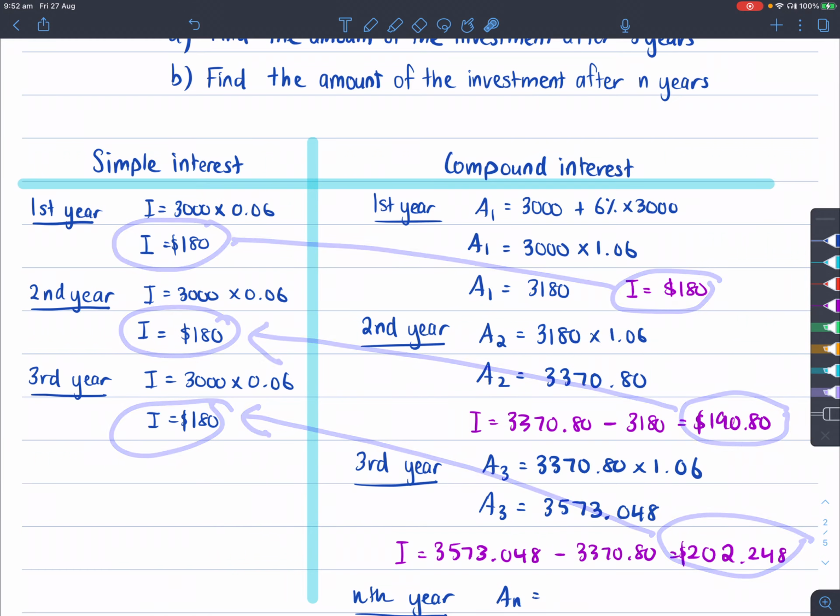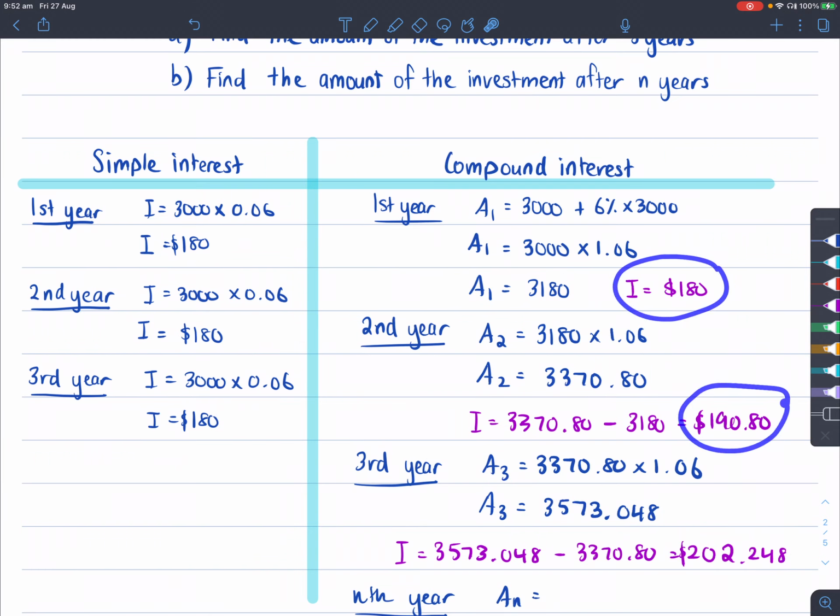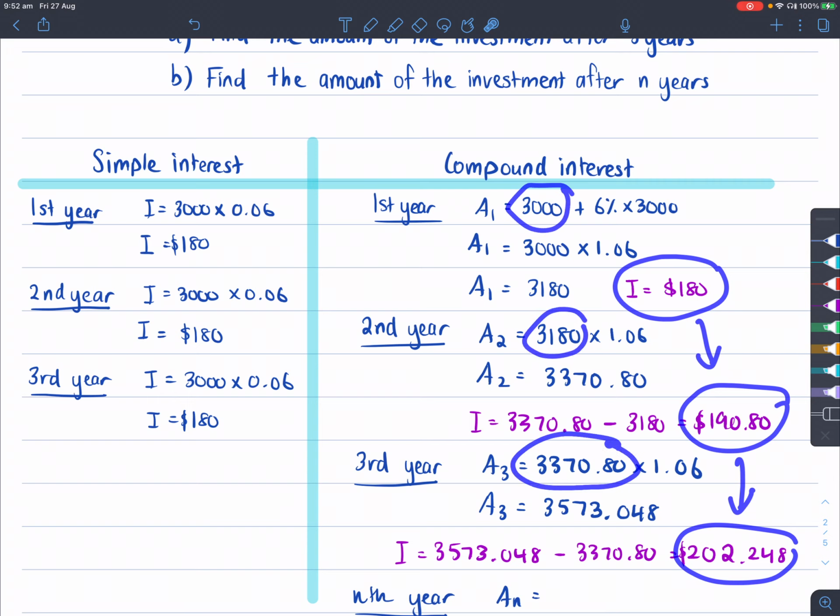So as we look at the interest again and again, it is rising more and more. This happens because our principal, which was 3,000 originally, is growing higher and higher. And it's not growing by the same amount. It's growing by a percentage, in fact 6% more than the previous one.